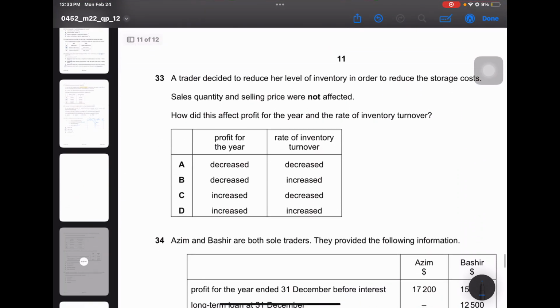A trader decided to reduce her level of inventory in order to reduce the storage costs. Sales quantity and selling price were not affected. How did this affect the profit for the year and the rate of inventory turnover? Okay, profit for the year would have increased and the rate of inventory turnover would have increased as well. So answer is B.